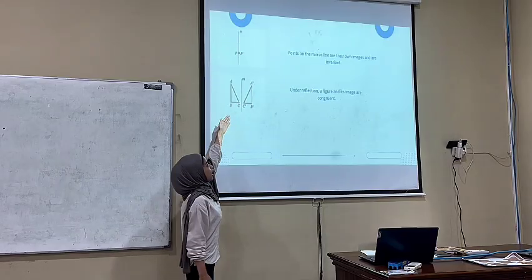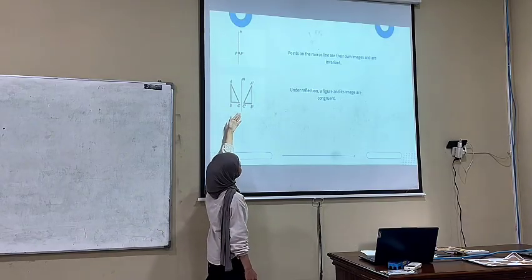And in the last picture, the reflection of a figure and its image are congruent.